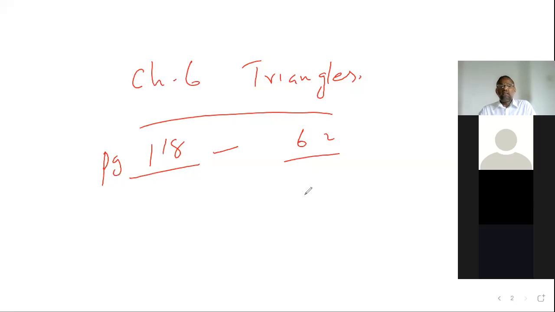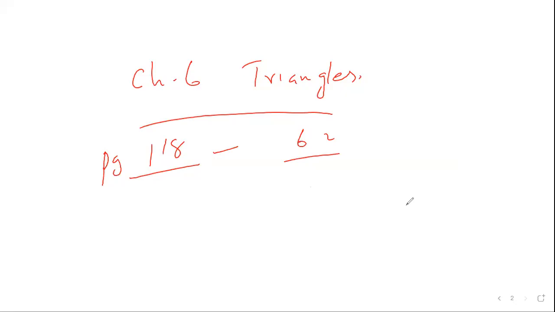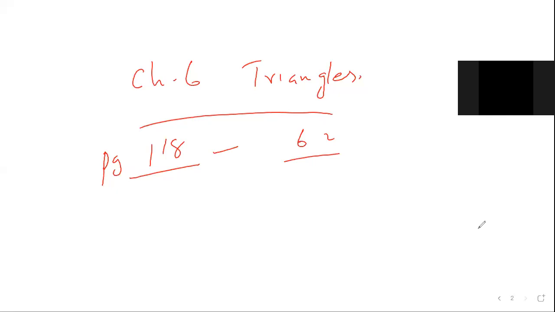Figure 6.2, what is the name of the figure? After the triangle, what is the name of the figure? Aisha, Dia, figure 6.2, what is the name of the figure? Shahad, are you there or not?